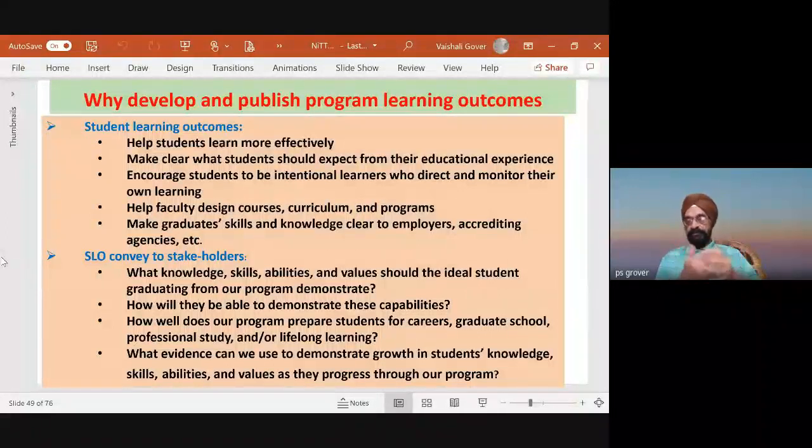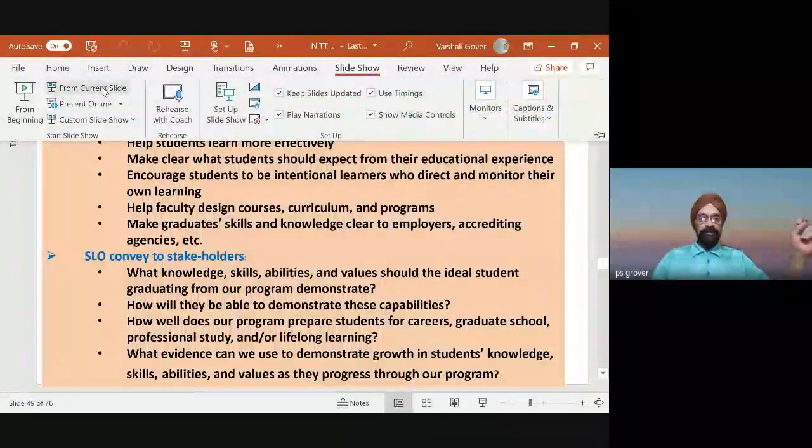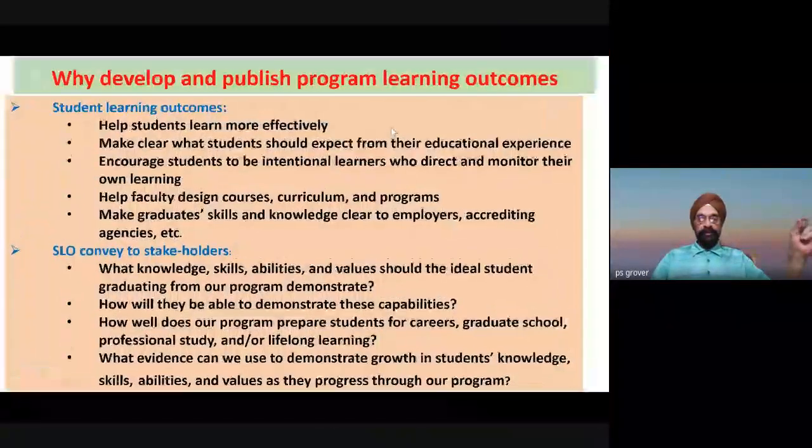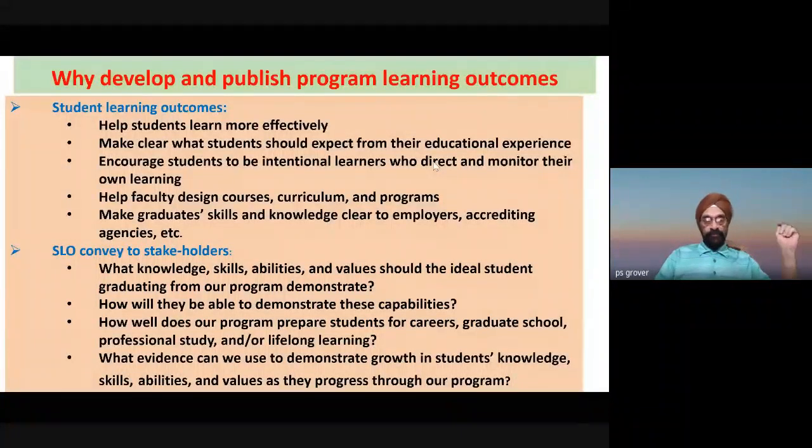Now those who have undergone accreditation, writing program outcomes in the office of the head of department or in the lab is mandatory. Why is it mandatory? So that students and teachers know what are the learnings that are going to be here. It's not that they will only know at the end. They will know from the beginning. So what knowledge, skill, abilities that students should gain.